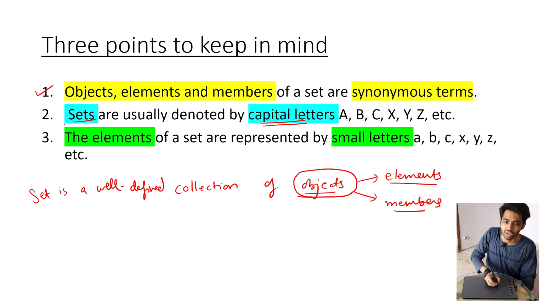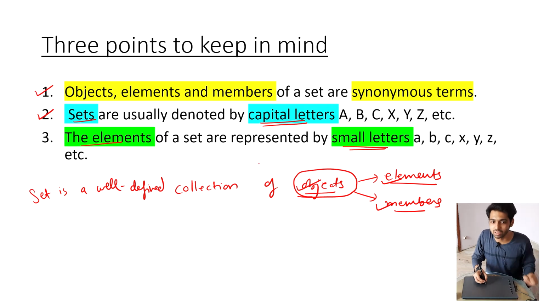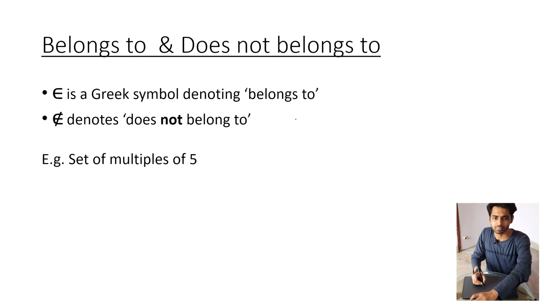Moving on to the next point, the elements of a set are represented by small letters. That is, when you are talking about the objects or elements or members, they are all represented by small letters, and the sets are represented by capital letters.